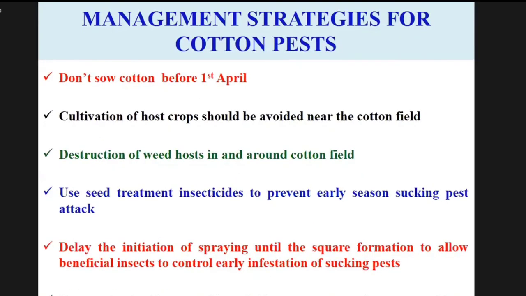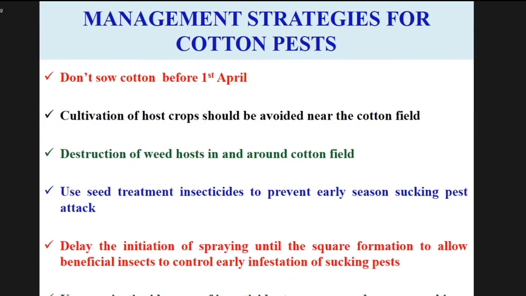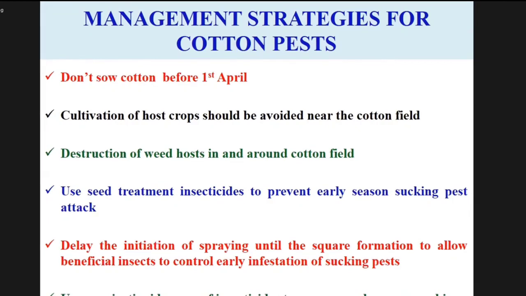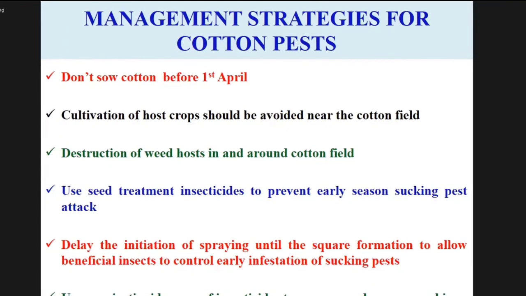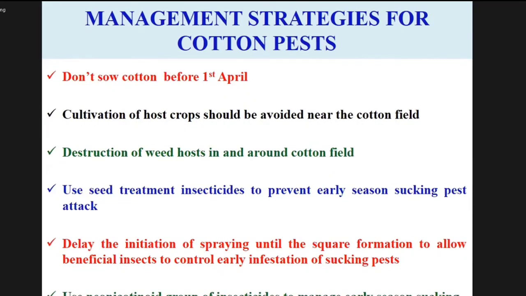Now the summary of the whole presentation. Don't sow cotton before 1st April. Cultivation of host crops should be avoided near the cotton field. Destroy the weed hosts in and around the cotton field. Use seed treatment insecticides to prevent early season sucking pest attack. Delay the initiation of spraying until square formation to allow beneficial insects to control early infestation of sucking pests.